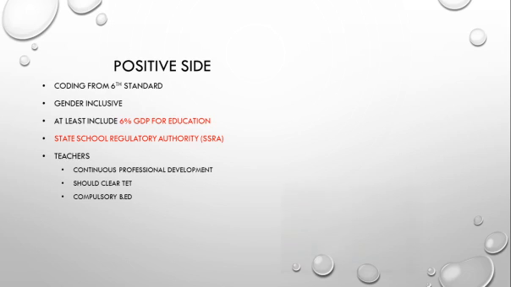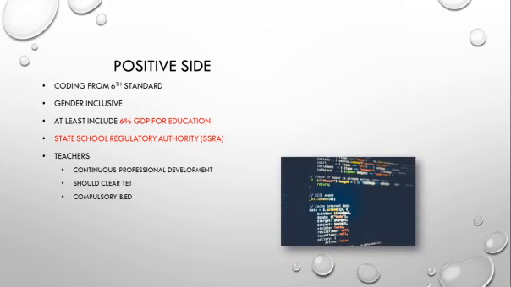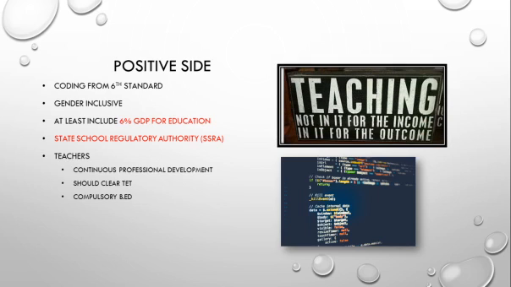Next one is coding from 6th standard. That is, programming is introduced in the 6th standard itself, because China produced an enormous amount of impact in the student fraternity, that they are able to create an impact in the intelligent quotient level. Next is gender inclusive. They are not only bothered about men or women, but the third gender, transgender, also